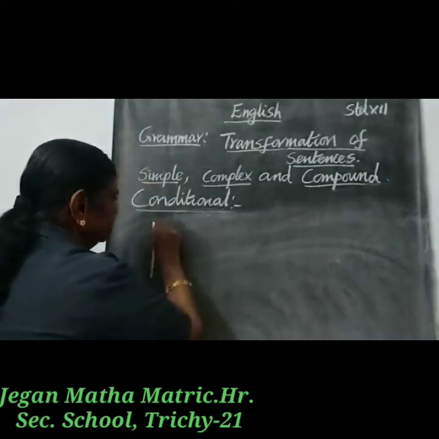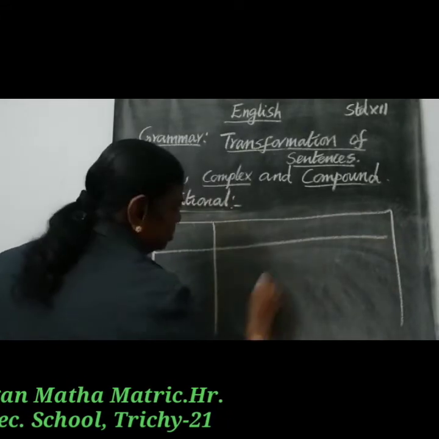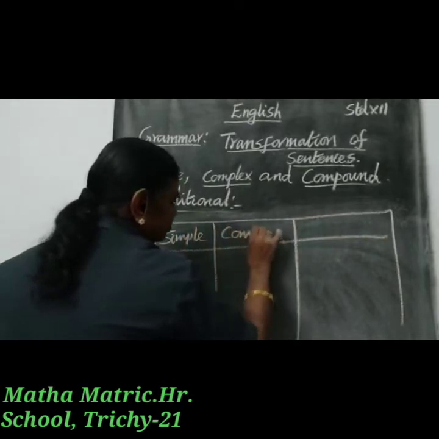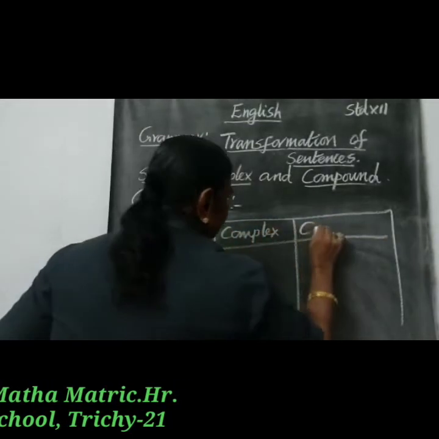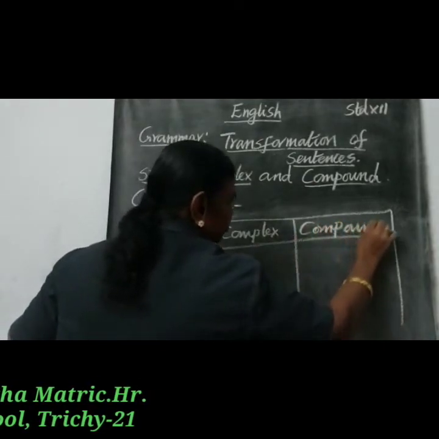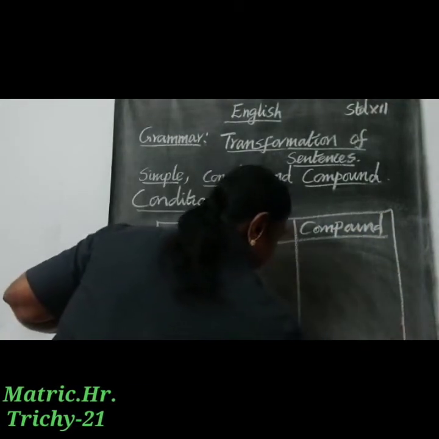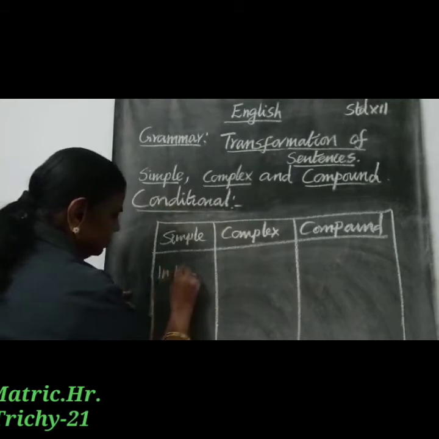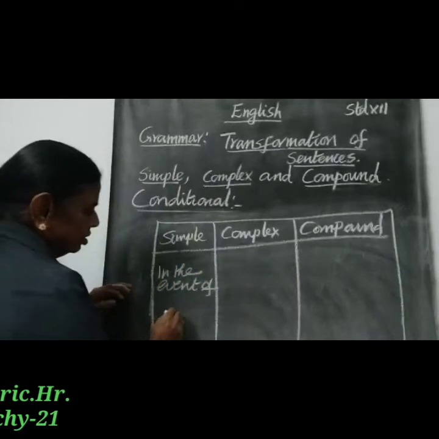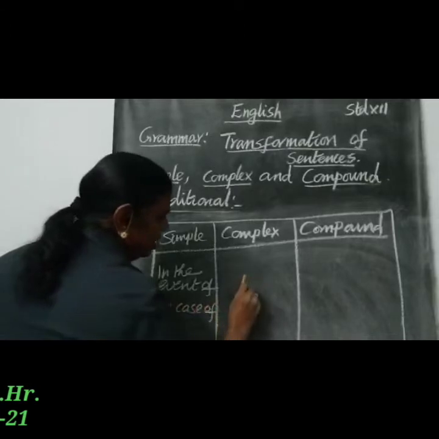You can just put it in a table: simple, complex, and compound, and conditional. Okay, that is what you have to remember. Under simple, we have in the event of and in case of; here, if.